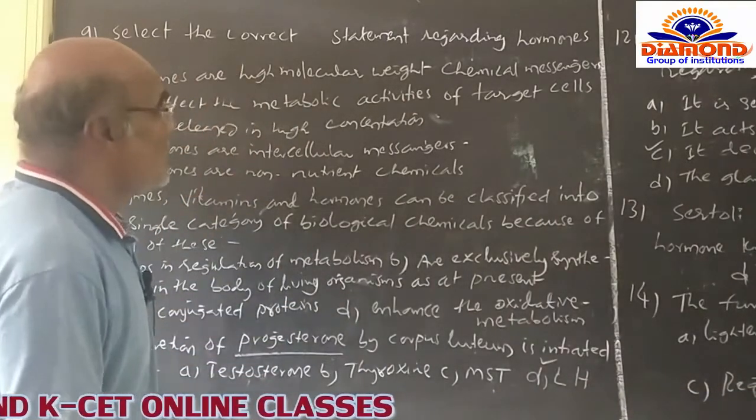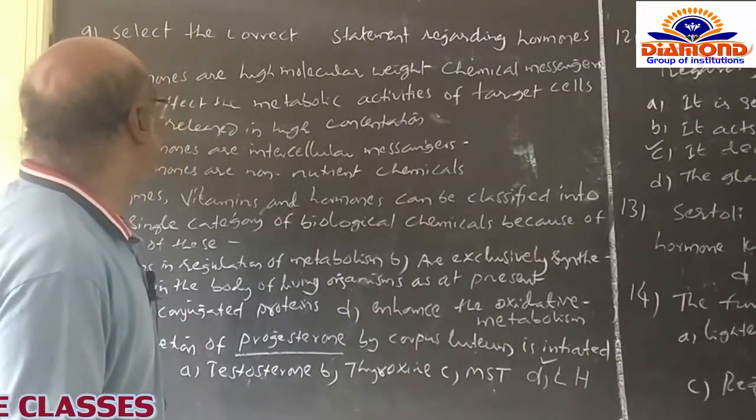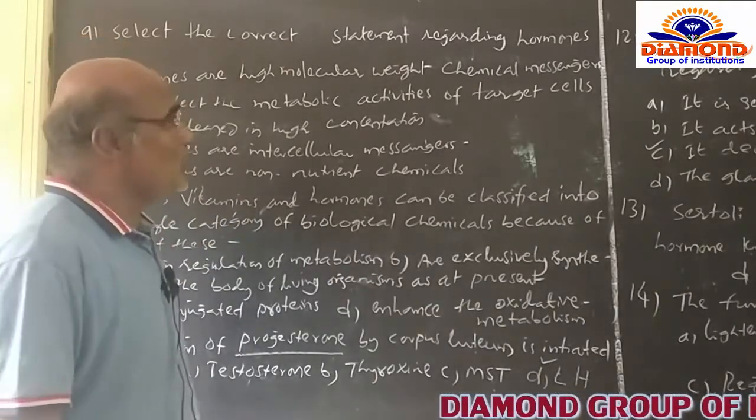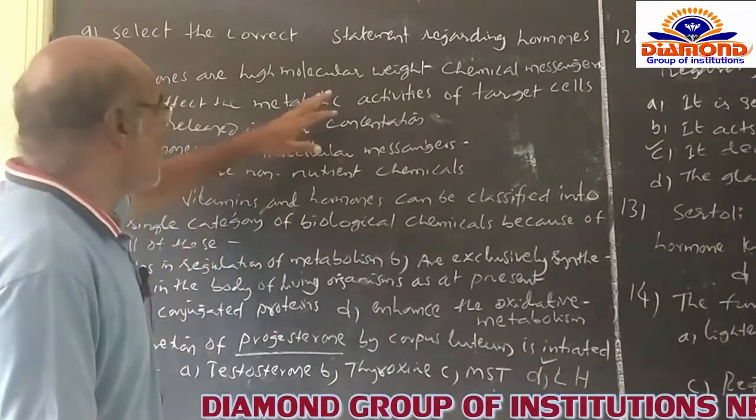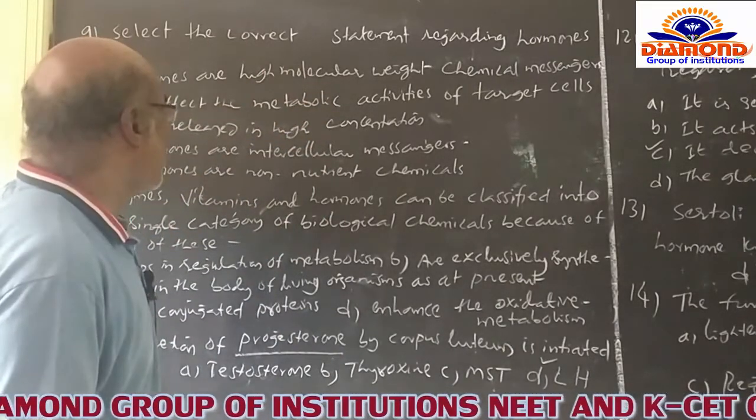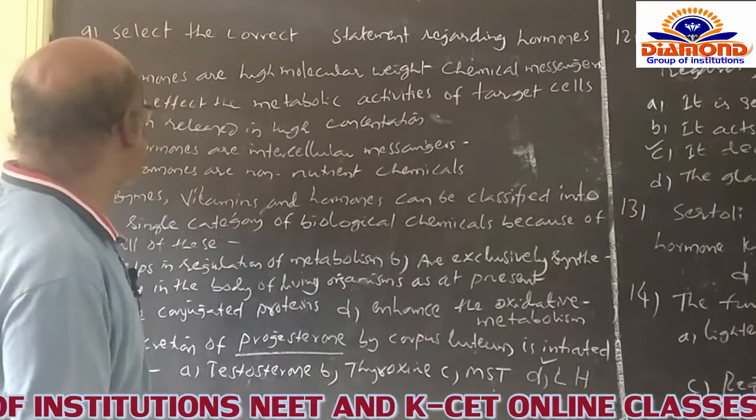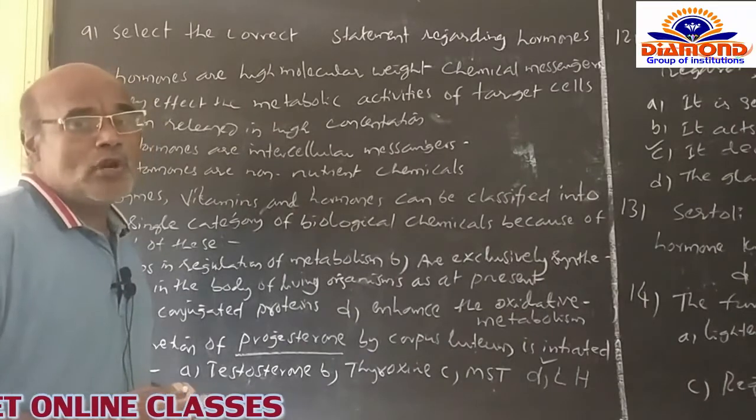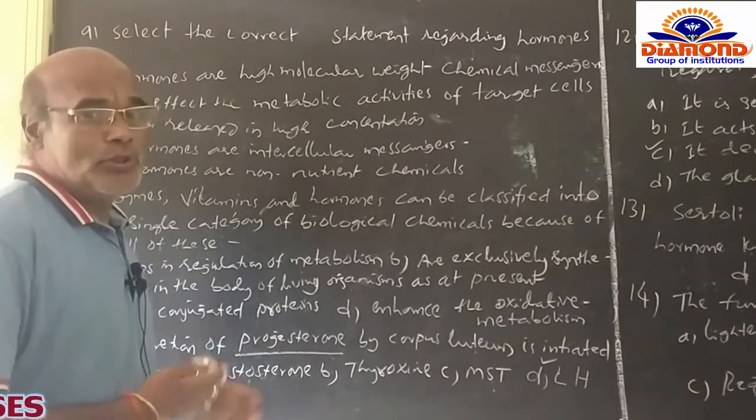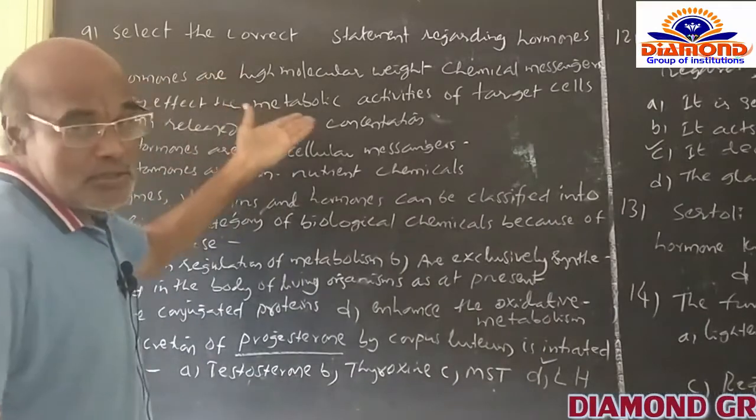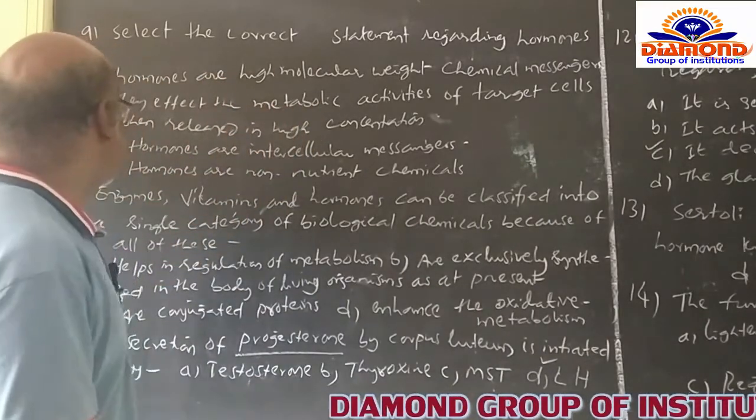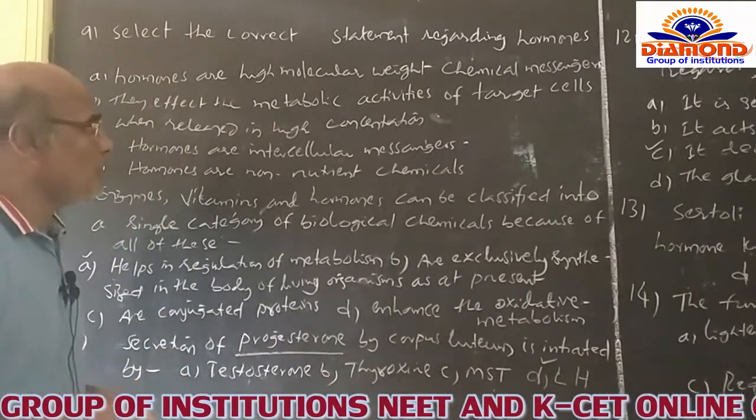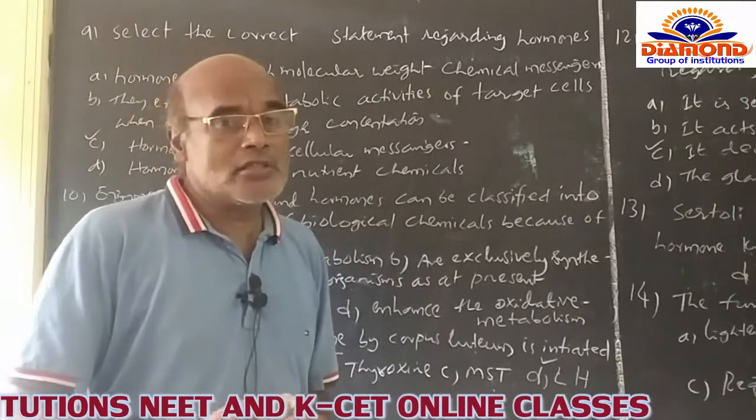Select the correct statement regarding hormones. The options are given like that. Hormones are high molecular weight chemical messengers. Of course, option A is not related to this. Option B says hormones affect the metabolic activities of target cells when released in high concentration. Hormones only look after the controlling of metabolism of the target cell, not enhancing or decreasing, only controlling. So option B is also not related. And option C, hormones are intercellular messengers. This is true.